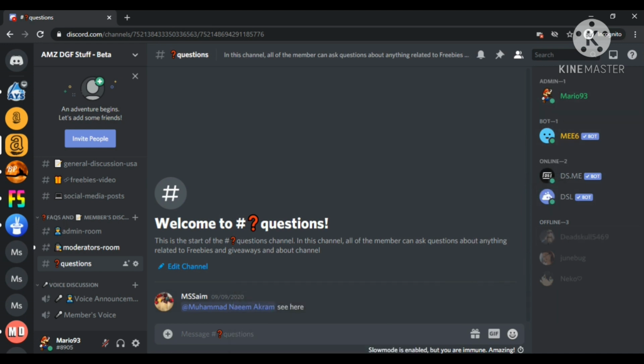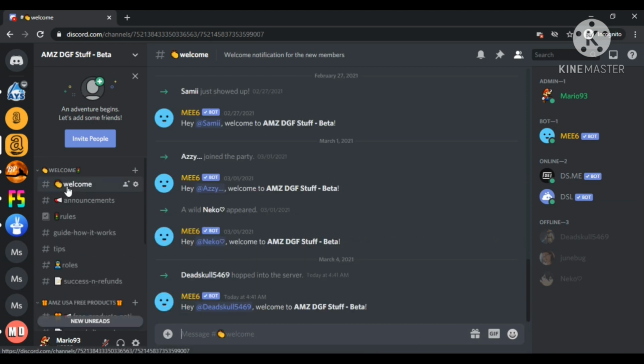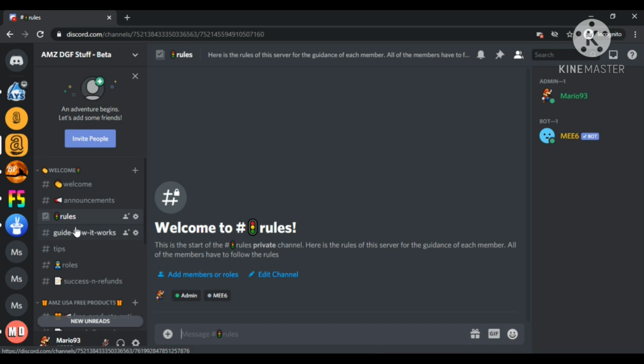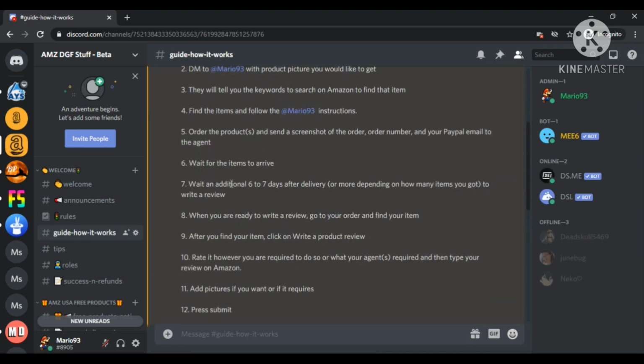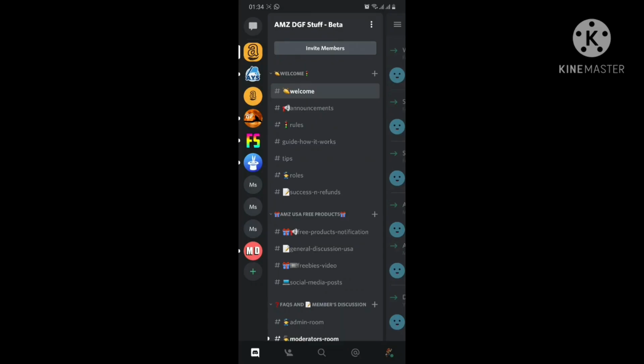And it's the bots and users detail on the right side of the screen. It is the rules channel where you will explain all of the rules related to the server, and it is the guideline channel where you will mention the guidelines for your members and define the rules that nobody can edit.